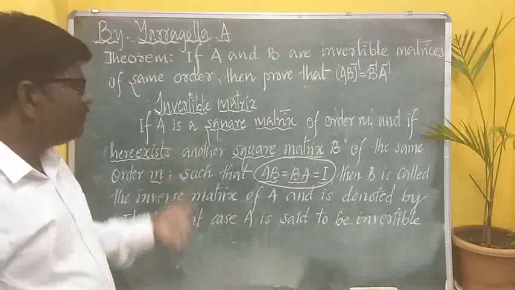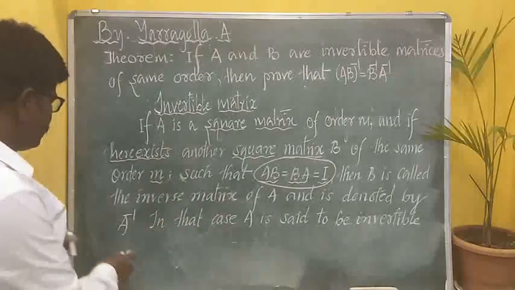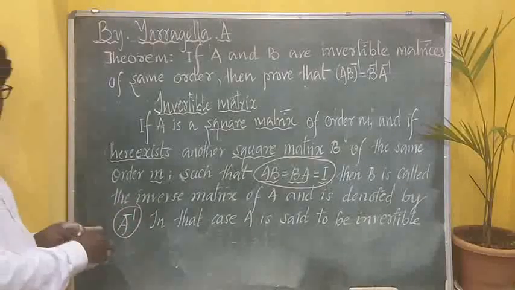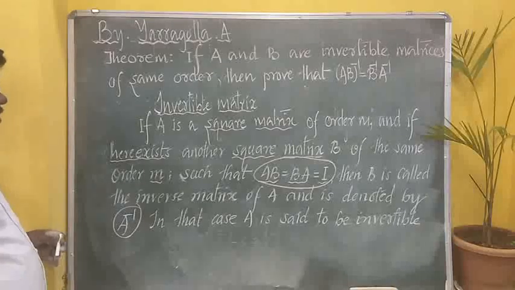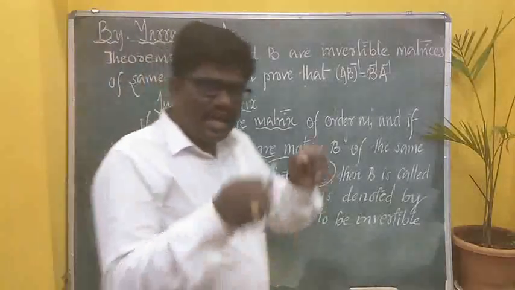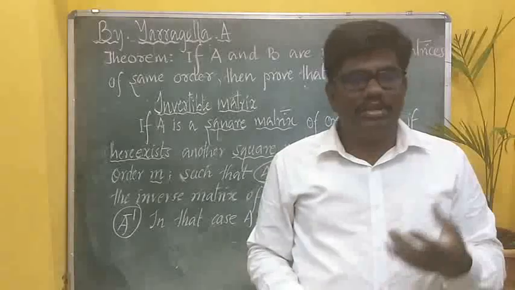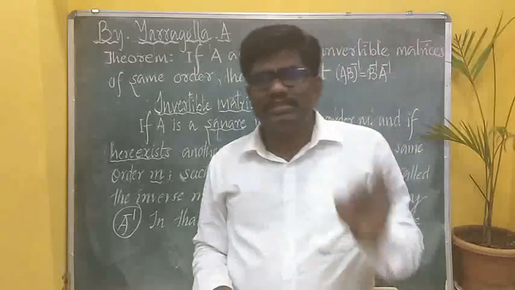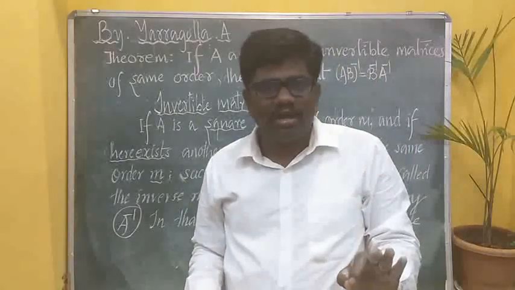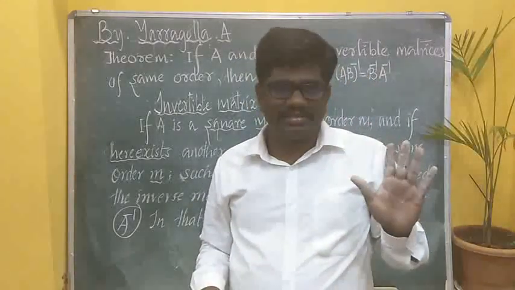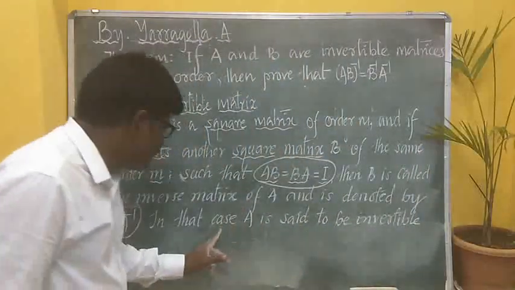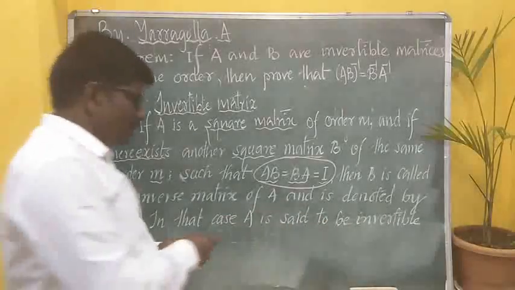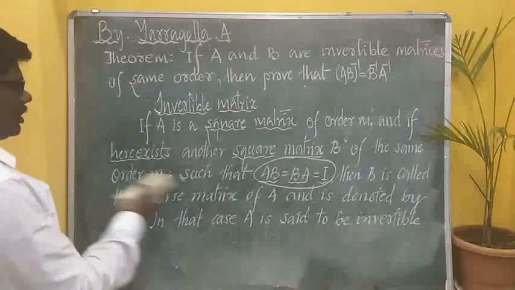And the inverse of A is denoted by A raised to minus 1, or A to the power minus 1. So if A has an inverse, then A is called an invertible matrix. That's what we say. In that case, A is said to be an invertible matrix. Done. Now, this is the definition of the invertible matrix.